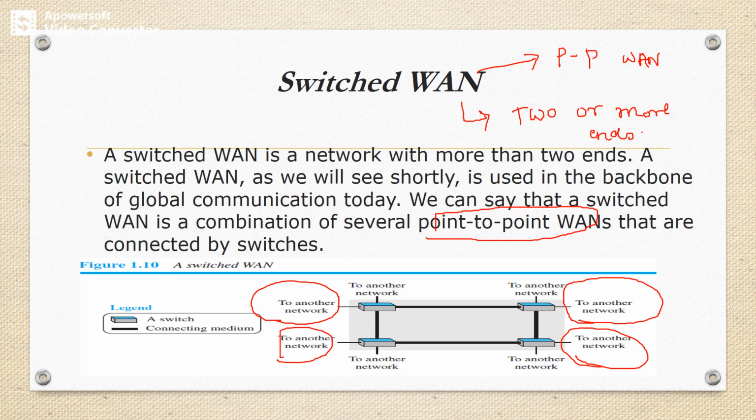Centrally there will be a switch. So this is a switch, this is also a switch, and one more switch. The networks are connected to the switches, and the switches are interconnected. That is how communication is done in the case of switched WAN.